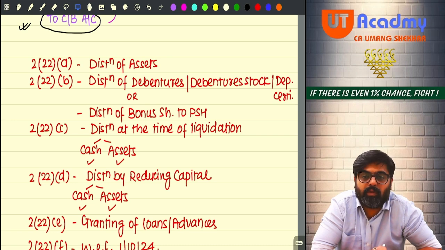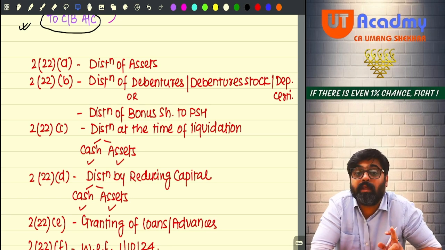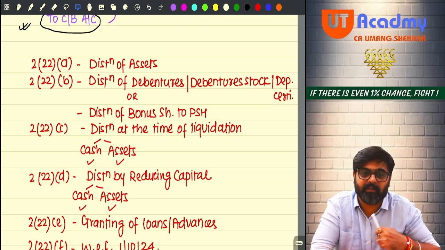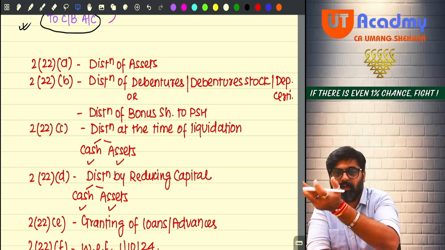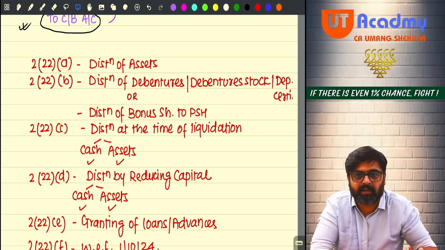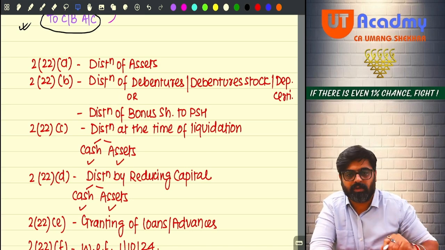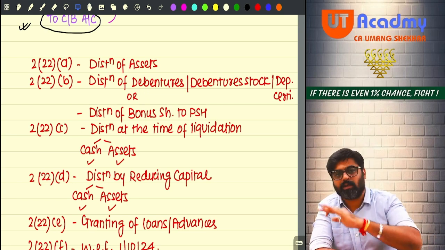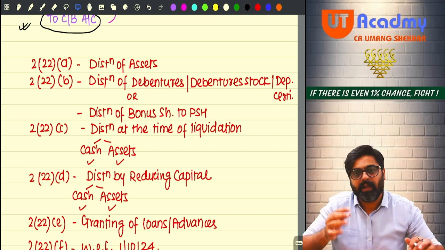So what will you see now? You will see the fair market value of the bonus shares issued to the preference shareholders as on the date of distribution. To that extent, the amount will be treated as deemed dividend. But wait, this amount should not be more than accumulated profits as on that day, because to that extent only the dividend can be given. Even if it could have been given in the form of cash or bank, the dividend could have been to the extent of reserves only, not more than that. So now that is not given in the form of cash, now that reserves is given in the form of bonus shares. So bonus shares to the extent of this reserves and surplus value, to that extent only it will be treated as deemed dividend.